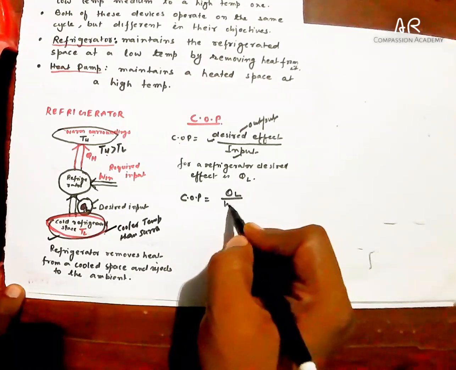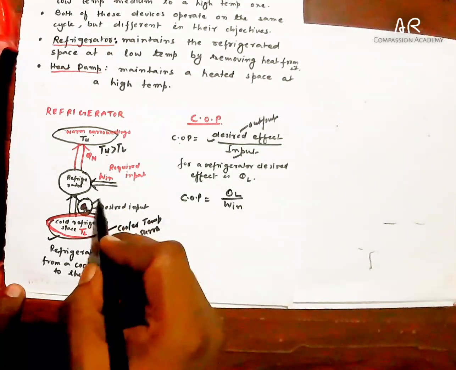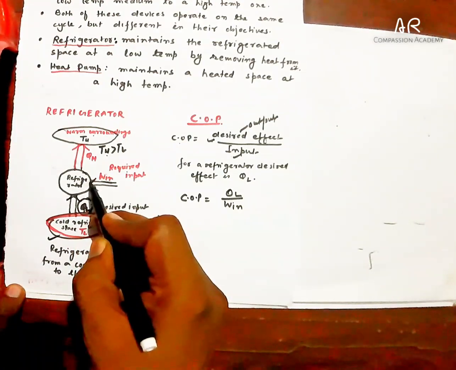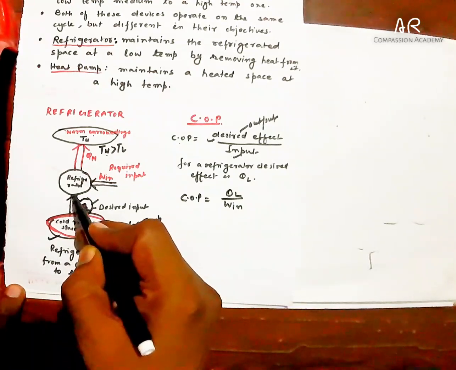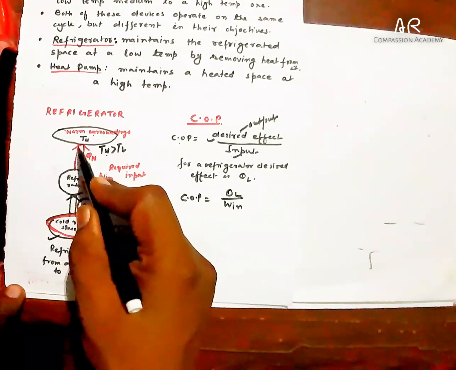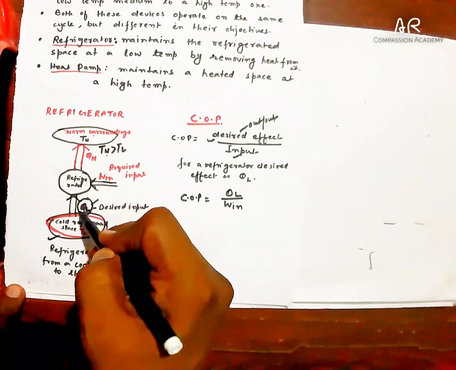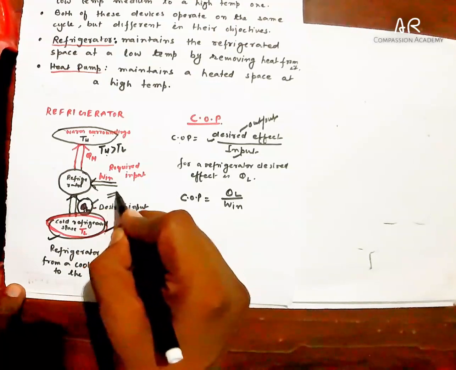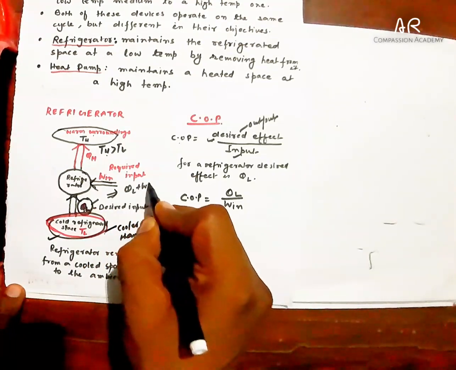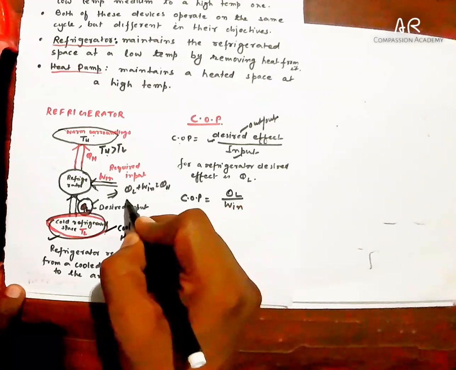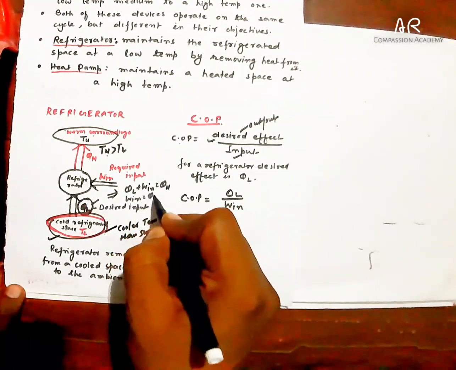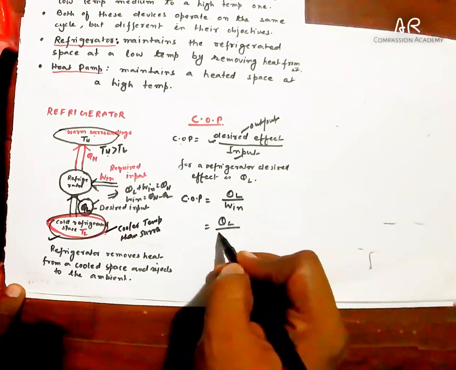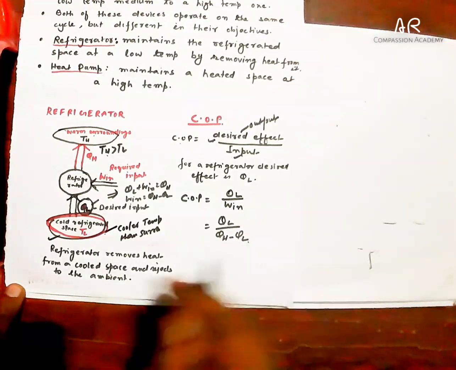So COP is QL by W in. And we can see here W in is equal to QH minus QL, because W in plus QL is coming to the refrigerator and QH is going out from the refrigerator. So QL plus W in equals QH, so W in equals QH minus QL. So COP is QL divided by QH minus QL.